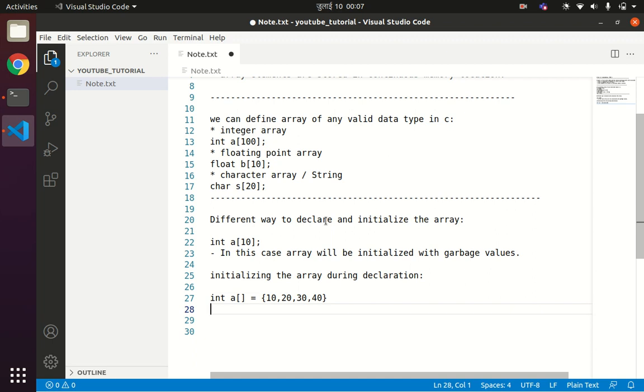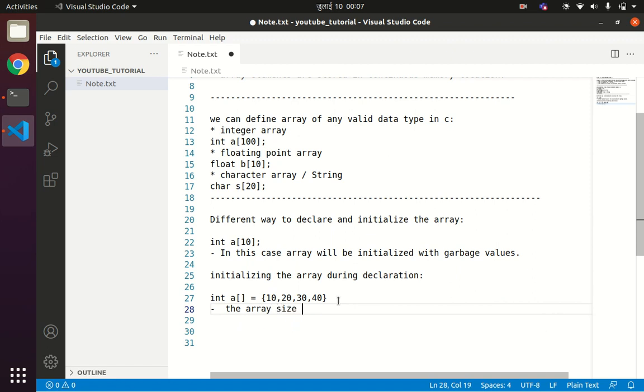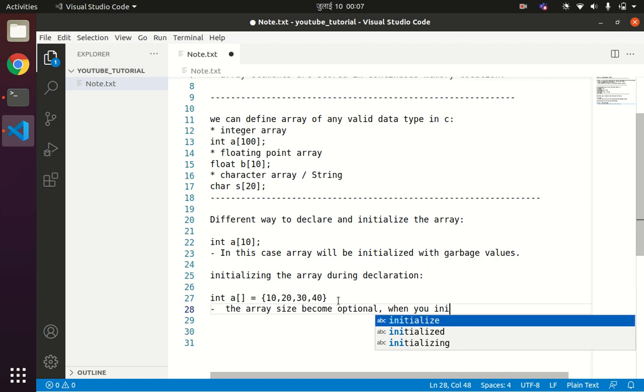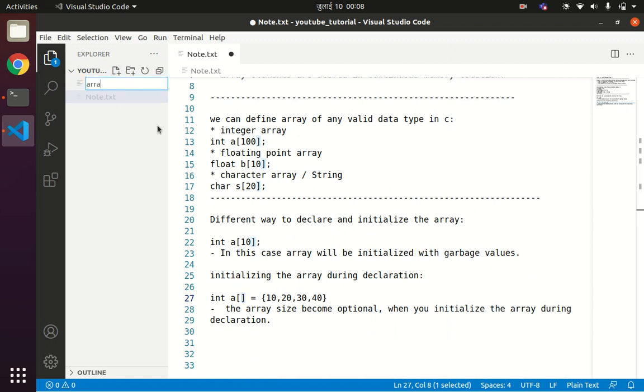So here you can see I have not provided the value of size, so the size becomes optional. So the array size becomes optional when you initialize the array during declaration. So you do not need to mention the size of the array when you are initializing the array during its declaration. So you can see this example like array 2.c.